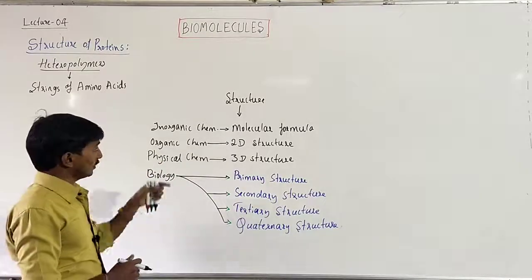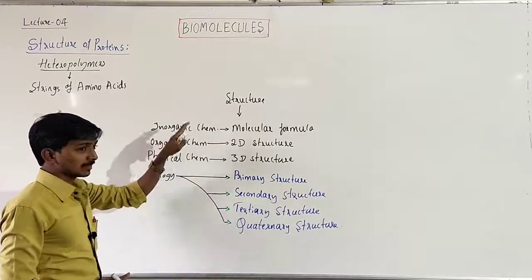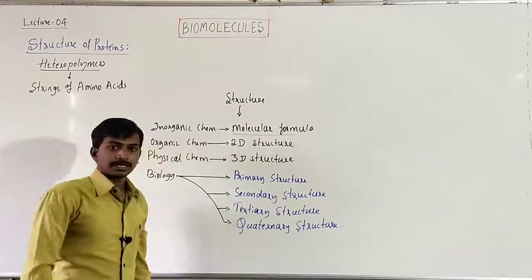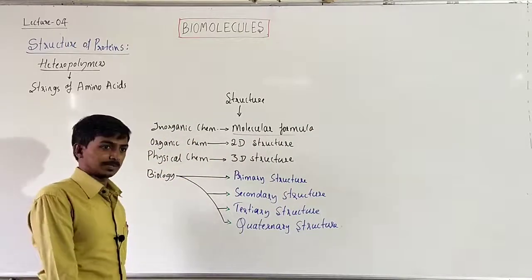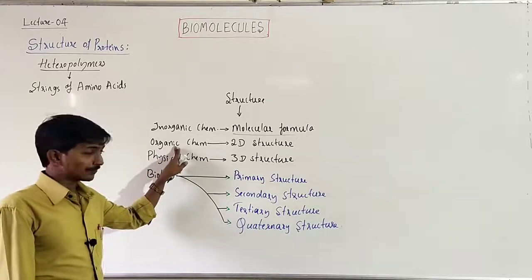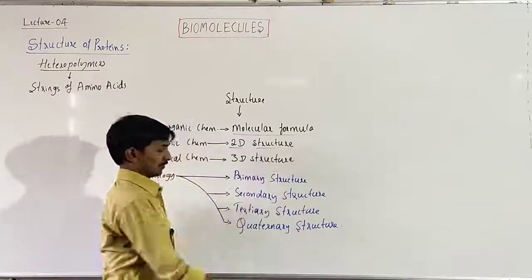When we say structure in terms of inorganic chemistry, structure means molecular formula, like KMnO4, CuSO4. When it comes to organic chemistry, it is the study of a two-dimensional structure.